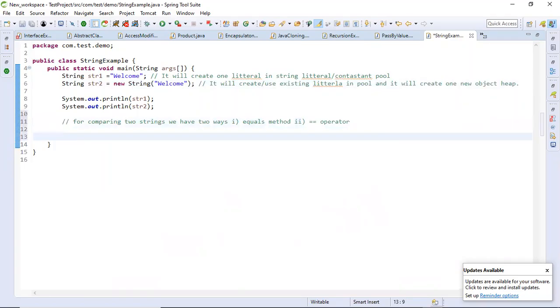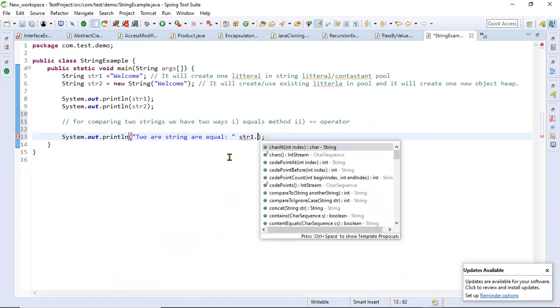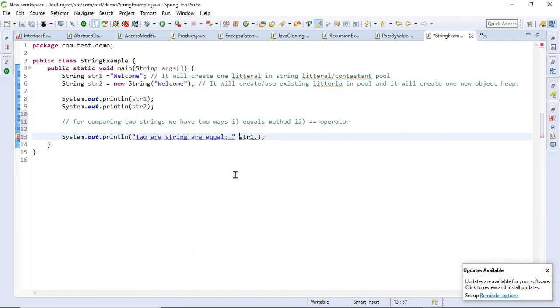First, I use the equals method. If you look at the methods available on a string variable, there are multiple methods.